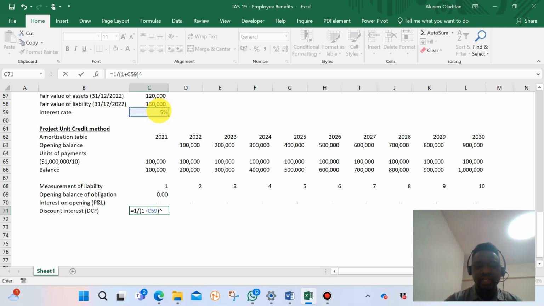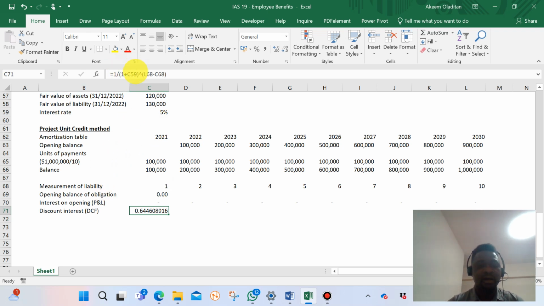So what we are now looking at is spreading that $1 million across 10 years. So the first year will have the higher unit, and the first unit for the first year will be the difference between the last year. Because we expected that the staff will have retirement at the end of 10 years. So we now say that 10 years, which is the last year, minus the first year, which is the number of units that we have as the power.